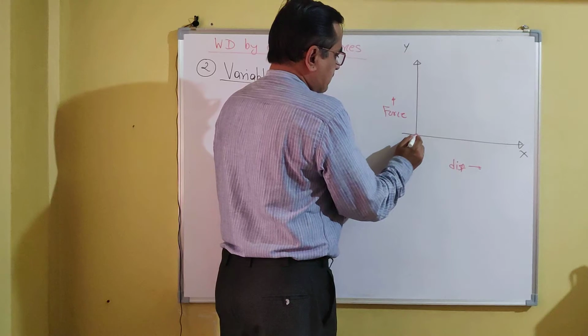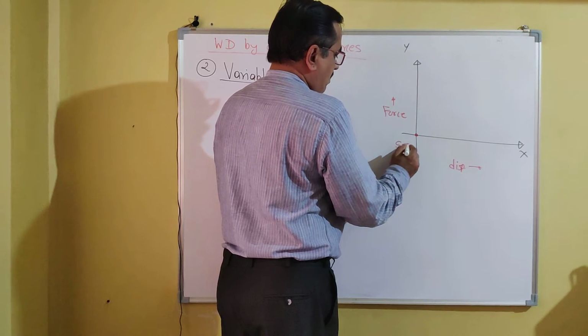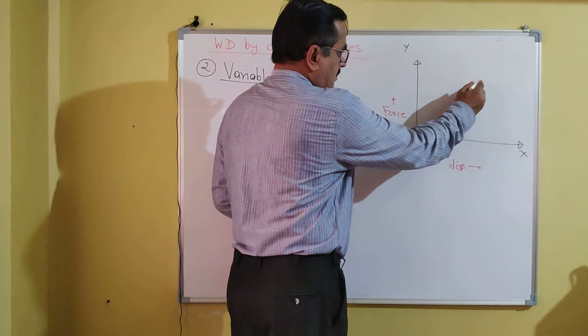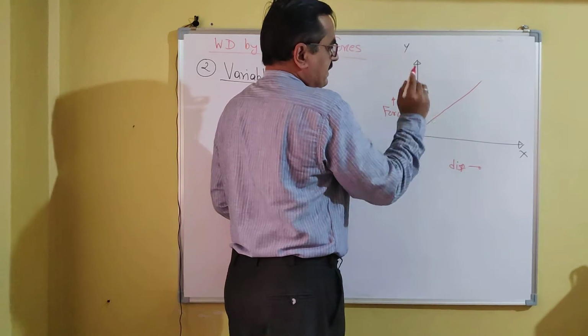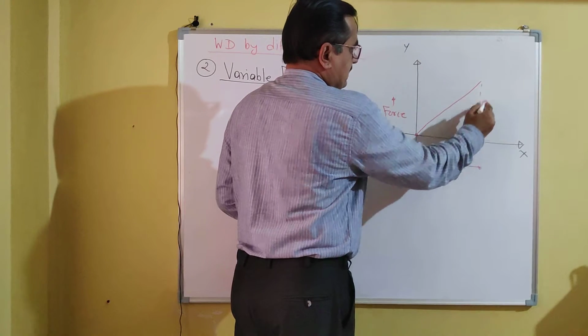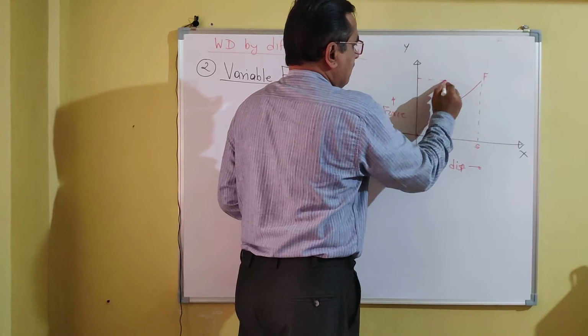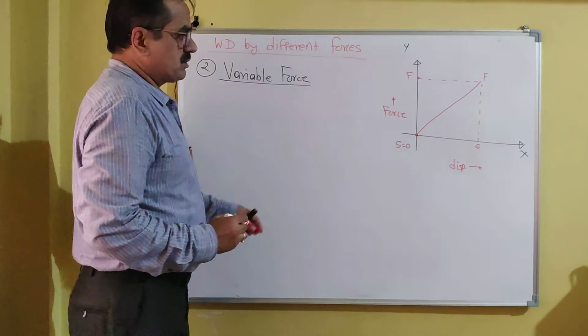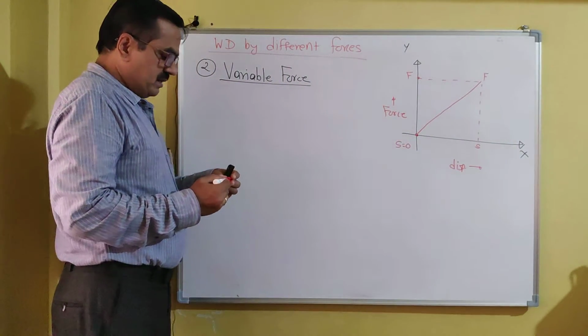Now when displacement is equal to 0, force is equal to 0, and the force varies linearly with displacement. Suppose this is displacement S, and now the force is having magnitude F. So this is called a variable force, or here the force is varying linearly.